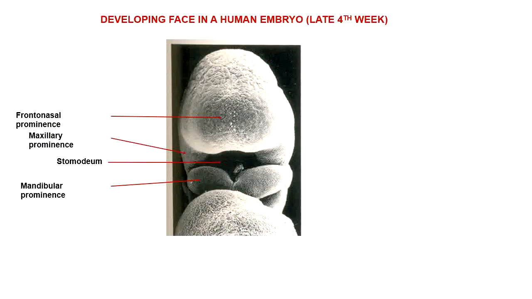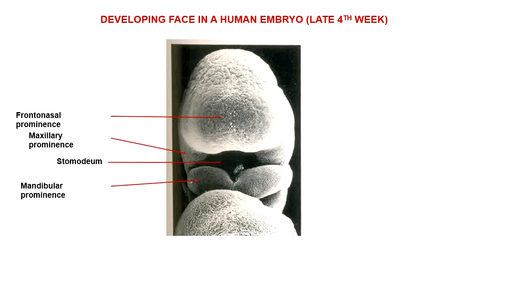This is the photograph of an actual human embryo in the late 4th week or early 5th week. This is the frontonasal prominence, single, the maxillary prominence of the right side, the maxillary prominence of the left side, the mandibular prominence of the left side, and the mandibular prominence of the right side.